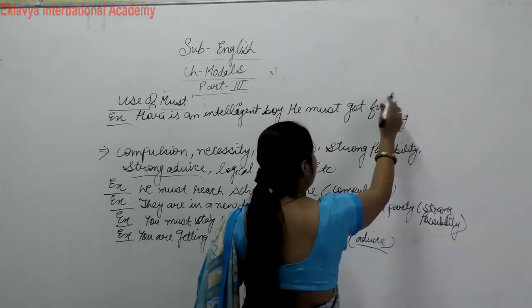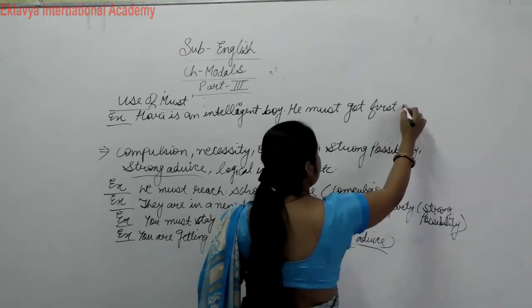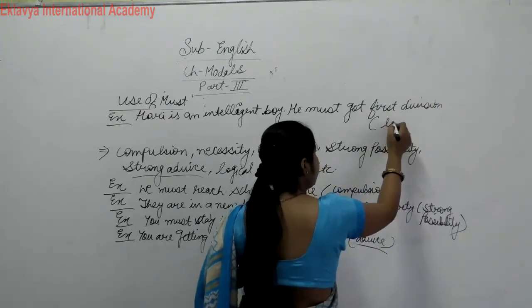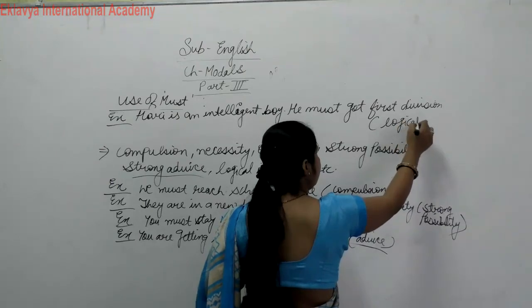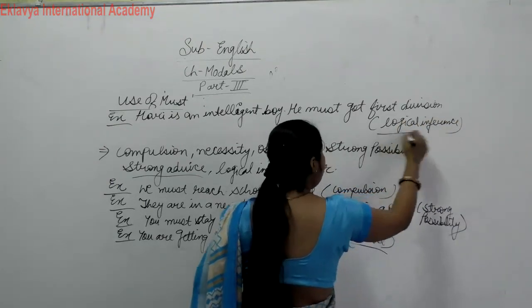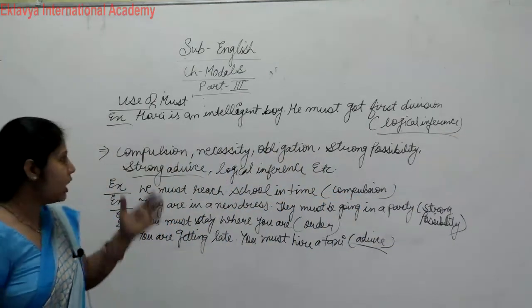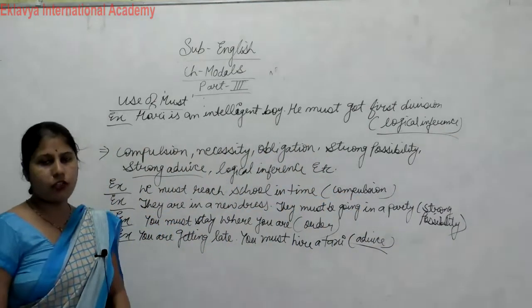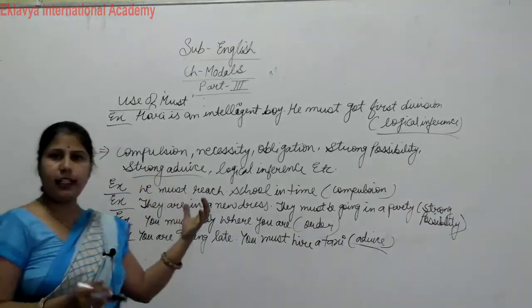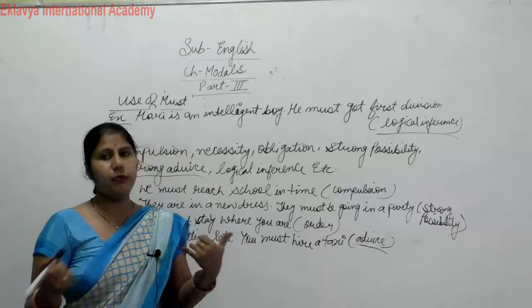He must get first division. What is this? This is our logical inference. Clear? So here our use of must is also completed. Clear? So everyone understand use of will, use of shall and use of must.